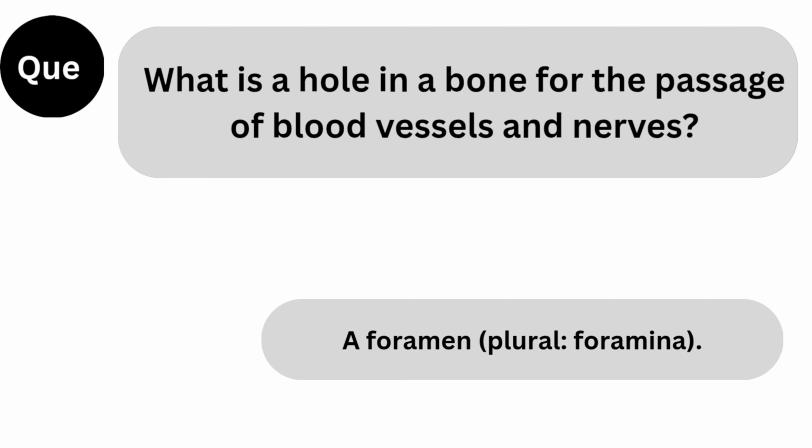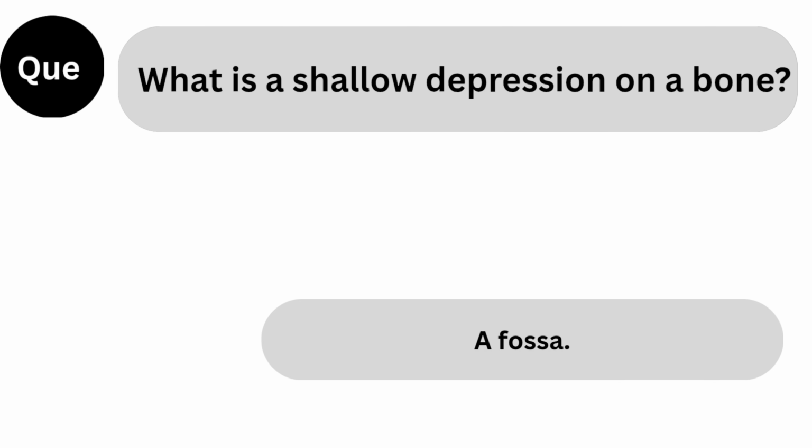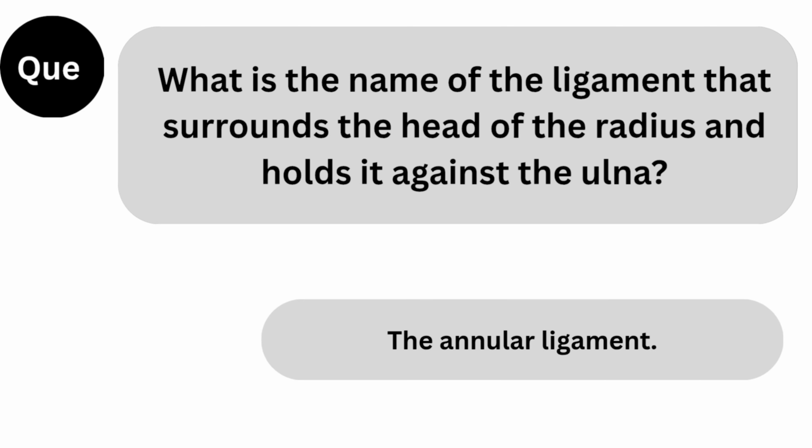Next question. What is a hole in a bone for the passage of blood vessels and nerves? Answer: a foramen, plural, foramina. Question. What is a shallow depression on a bone? Answer: a fossa.